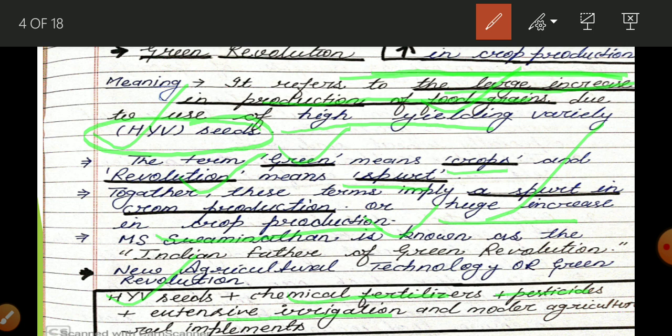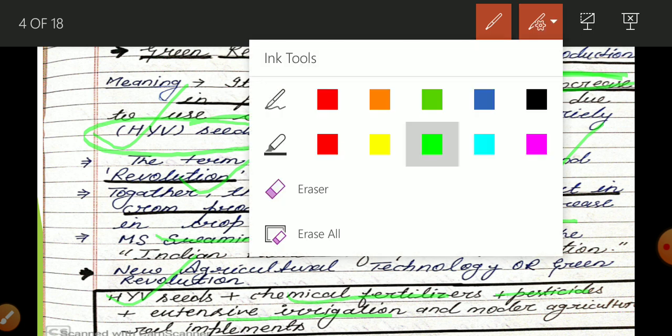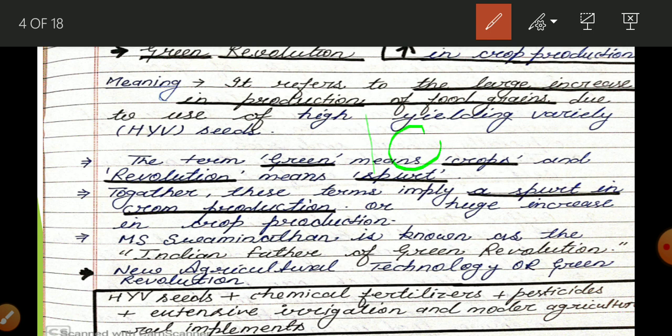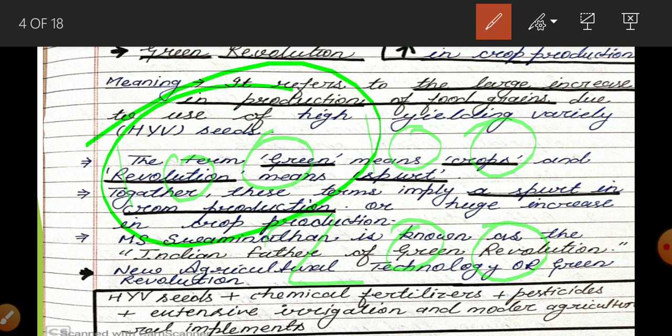So after the green revolution, within 20 years, we were able to reach our target, self-reliance, self-dependency on food grain. Today there is no requirement of import of food grains. There is too much production. Suppose our country's requirement is 100 quintal, our farmers are able to produce 200 quintal. So in this way there is a surplus of food grains, and because of this surplus we are able to maintain it, and that is known as a buffer stock.